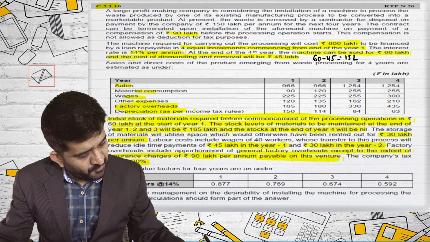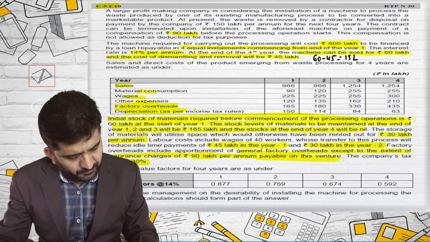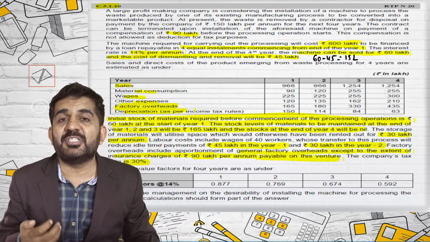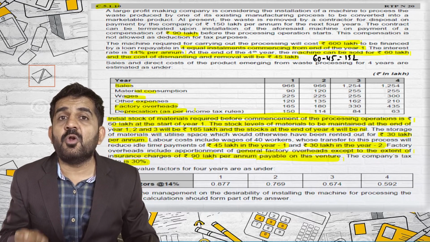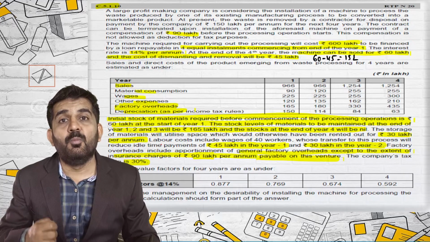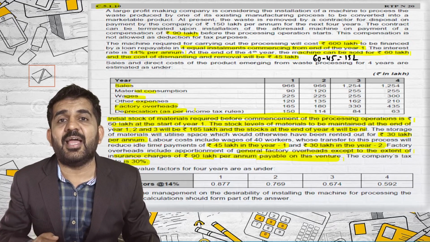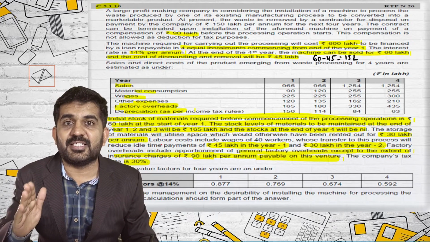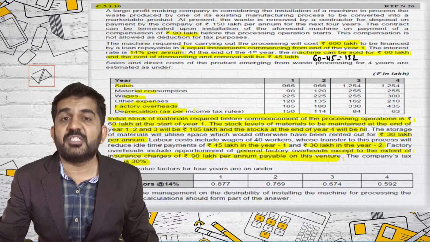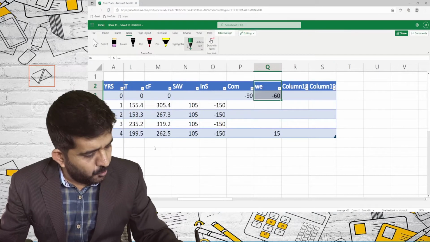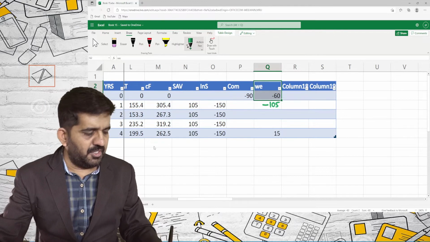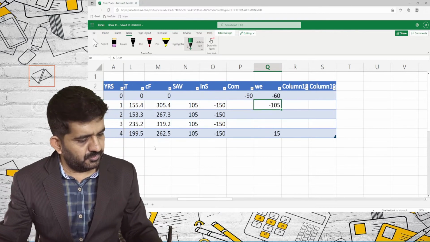The stock level of material to be maintained at 1, 2 and 3 years is 165. Say in 0 year you have only purchased 60, but in 1st year onwards you require 165. So you will have to invest more 105 rupees at the end of 1st year to make it 60 plus 105 is equal to 165. So I will be investing more in working capital. How much? Minus 105. This is investment in working capital.